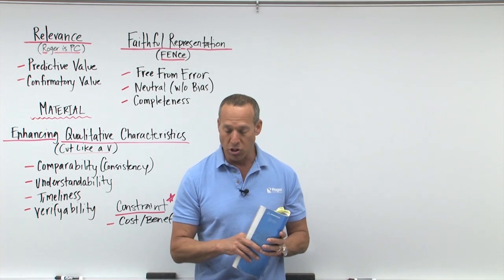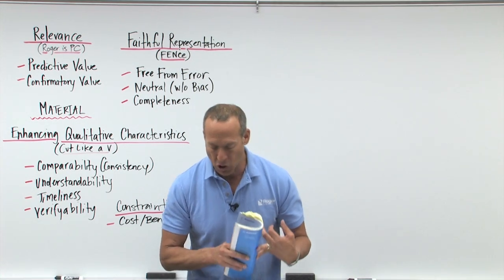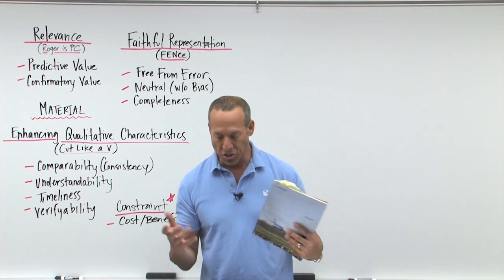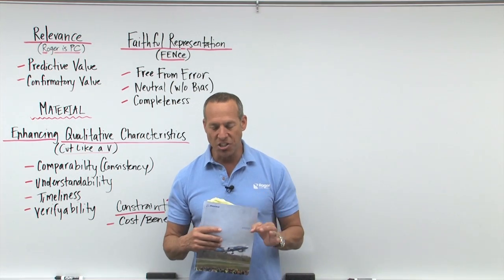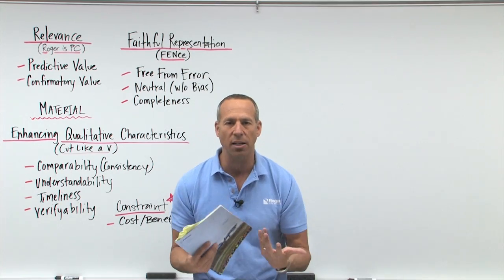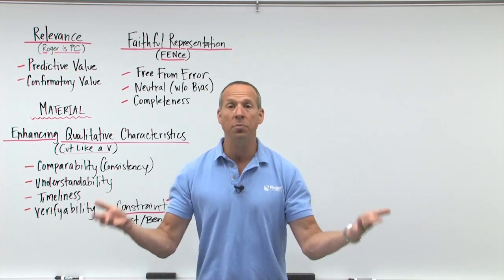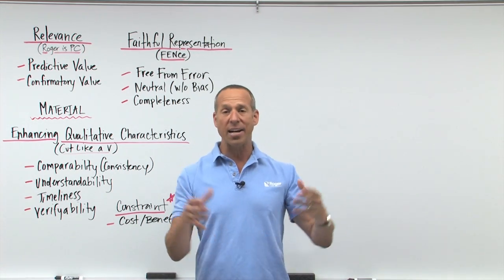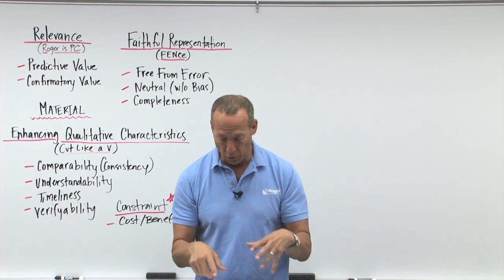A second primary objective is the information talks about the economic resources and the claims against those resources. And the economic resources and claims, that would be our balance sheet or our statement of financial position. We've got our changes, right? Changes in economic resources and claims to those. The changes would be like the income statement, because an income statement would be this year only, where the balance sheet is cumulative, all the years. How much cash at the beginning, how much cash at the end, that's cumulative cash, whereas your income, sales, cost of goods sold, net income, that's going to be this year only, changes.